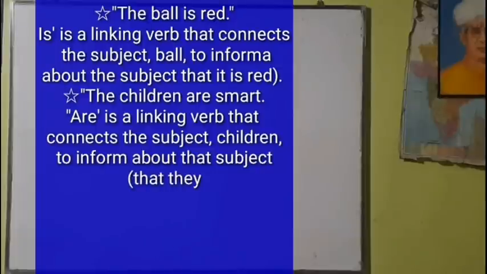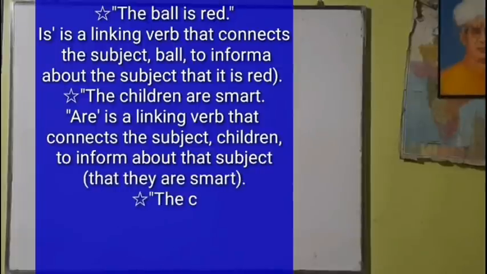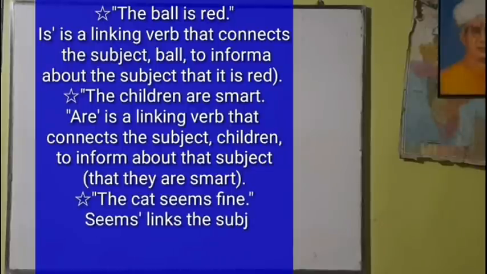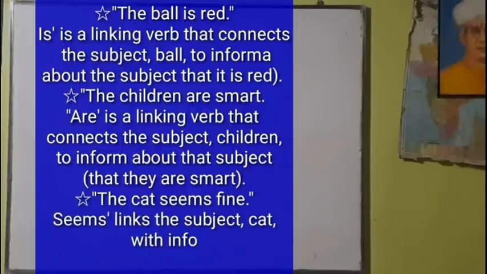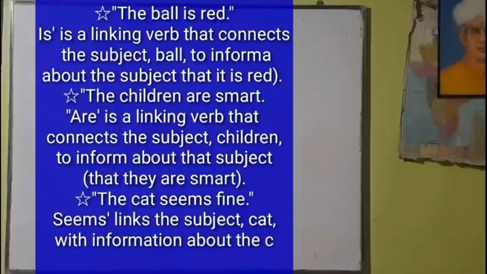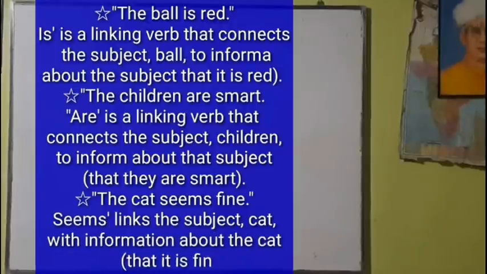Next example: the children are smart. Here are is a linking verb that connects the subject children to information about them, that they are smart.